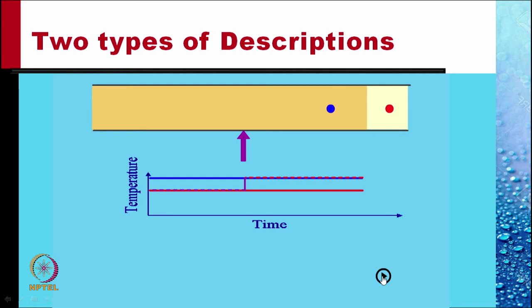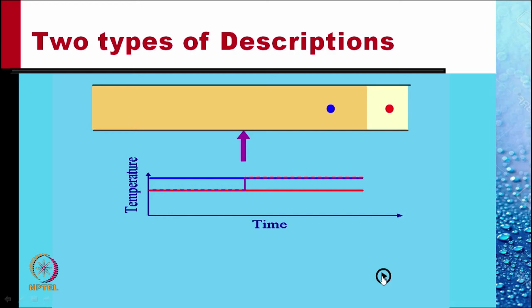You would notice that the red probe is constantly measuring a constant temperature of the fluid with a lower temperature. The blue probe is constantly measuring the temperature of the hotter fluid, the darker yellow fluid. And there is no change of temperature recorded in either of the two probes.